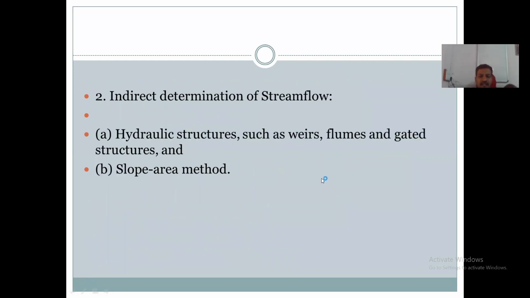Then the indirect determination method includes hydraulic structures. By construction of these hydraulic structures, that includes weirs, flumes, gated structures, dams, etc., the measurement of stream flow is done. That is the first method. Second one is slope area method. These are the two methods under indirect determination of stream flow.